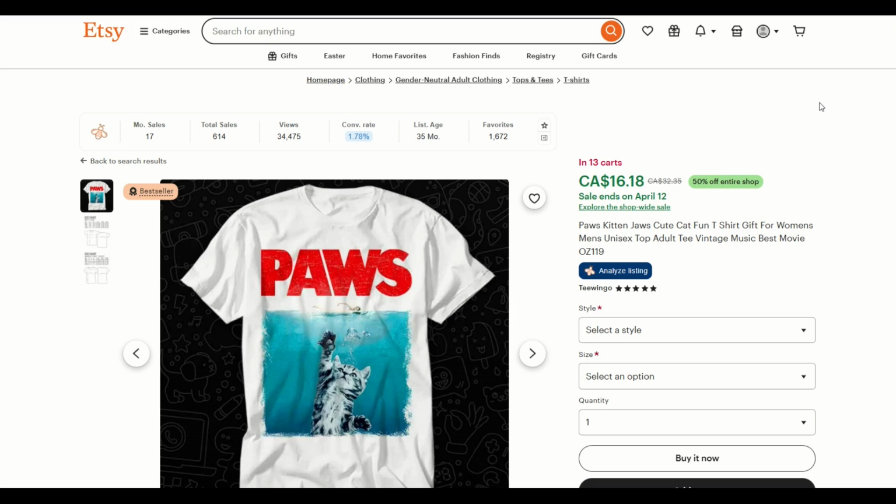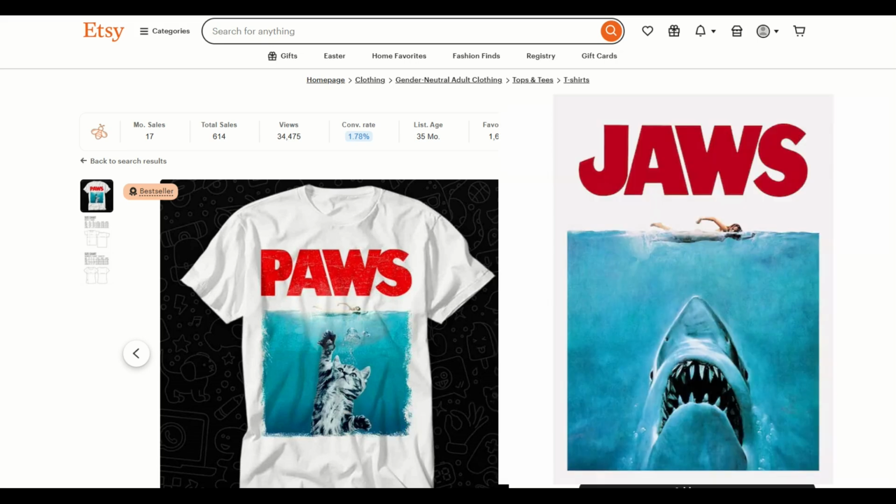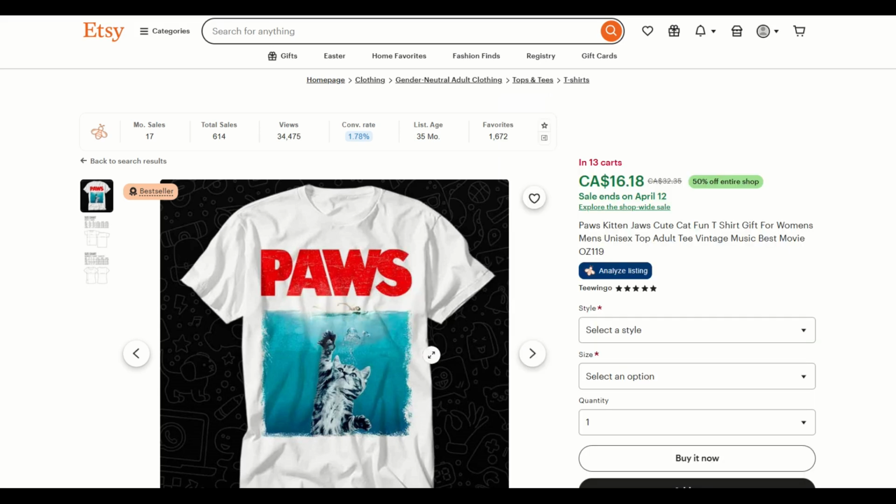Okay, so here's a great example. This is a Pause t-shirt, and obviously it's making fun of the movie Jaws. It's a parody. Instead of Jaws, it's Pause. It's even got the swimmer, but it's not going to be confused with the movie Jaws. No one's going to look at Pause and think they mean Jaws. Now, obviously they're making fun of it, but that's what parody is. We can see here monthly sales 17, total sales over 600.